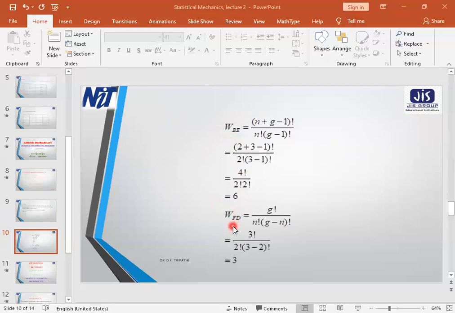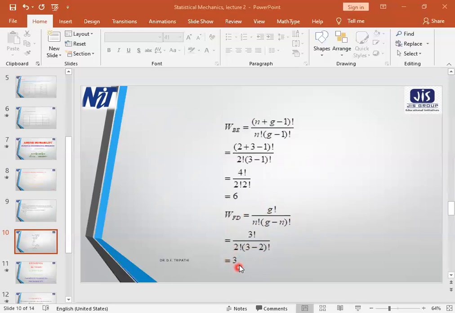Whereas if we follow the Fermi-Dirac statistics, that is the thermodynamical probability of distribution of fermions, this is given by factorial g divided by factorial n times factorial (g minus n). Now, if you put the value of g as 3, n as 2, and g minus n as 3 minus 2, then it will come out as 3.